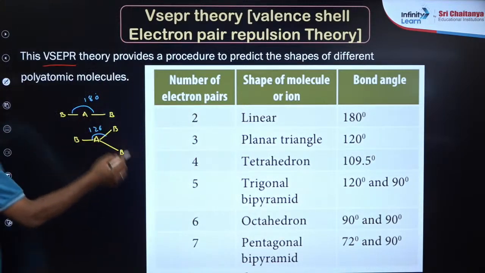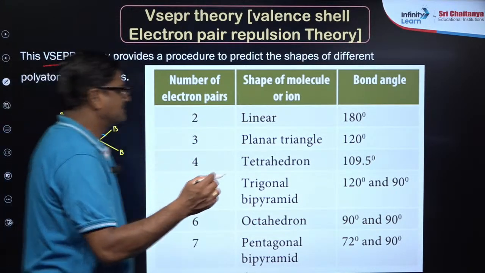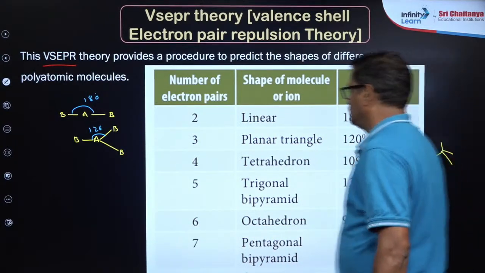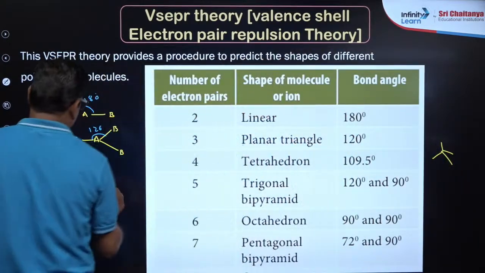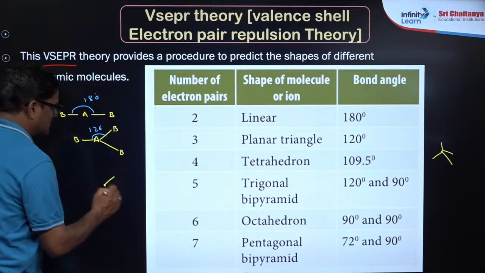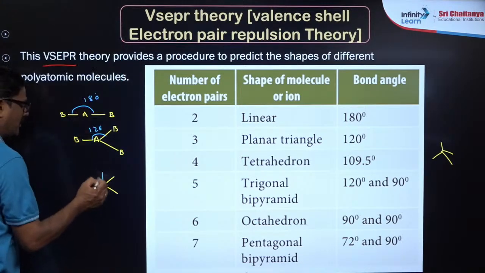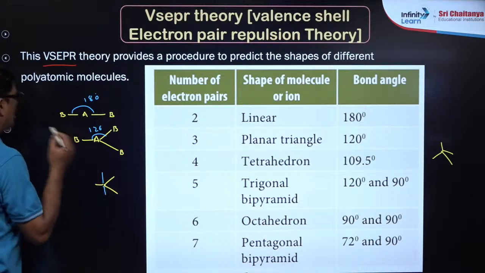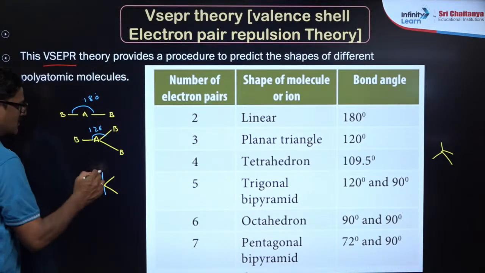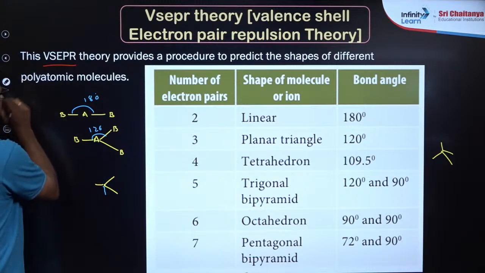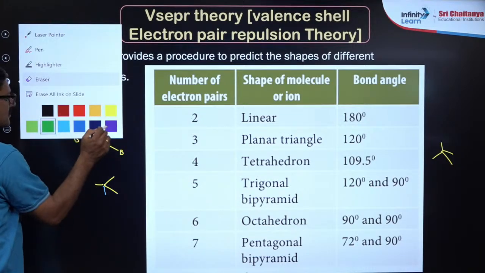Tetrahedral. I'll use the other side. It appears like this, that is tetrahedral. Trigonal bipyramidal. So this is trigonal, a triangle, and you will see a pyramid from above and another pyramid from below. So this is your triangular bipyramidal structure.